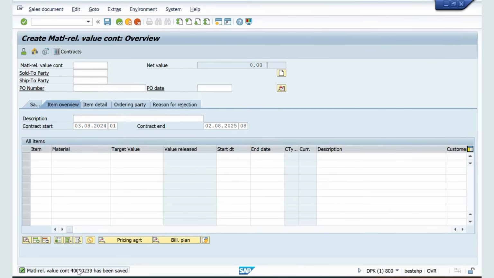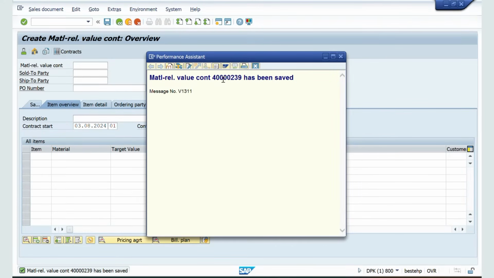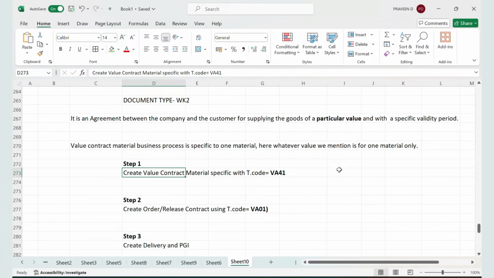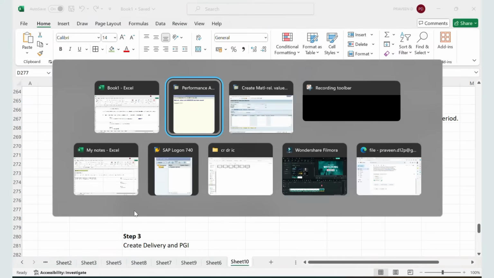Now I will copy this contract number, Control C, and I will paste it here. So this is my contract number. Now, the second step is to create the order and release this.